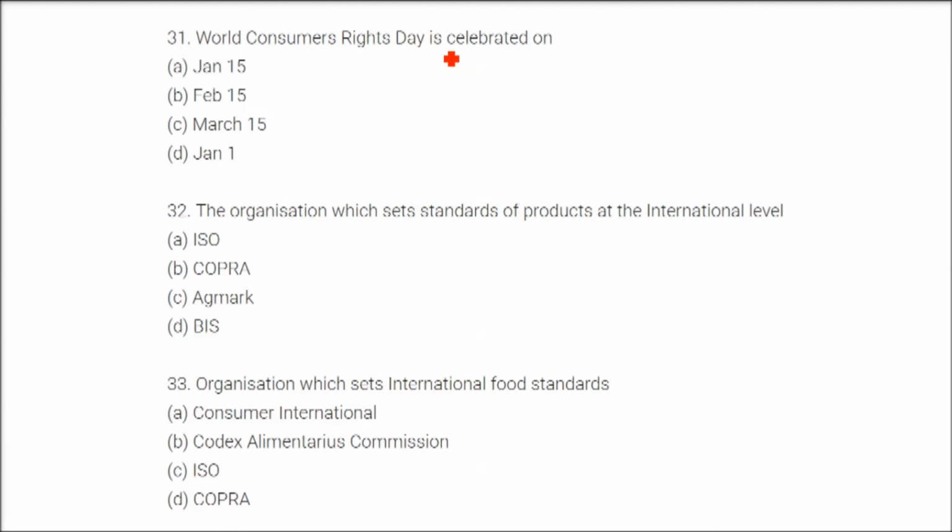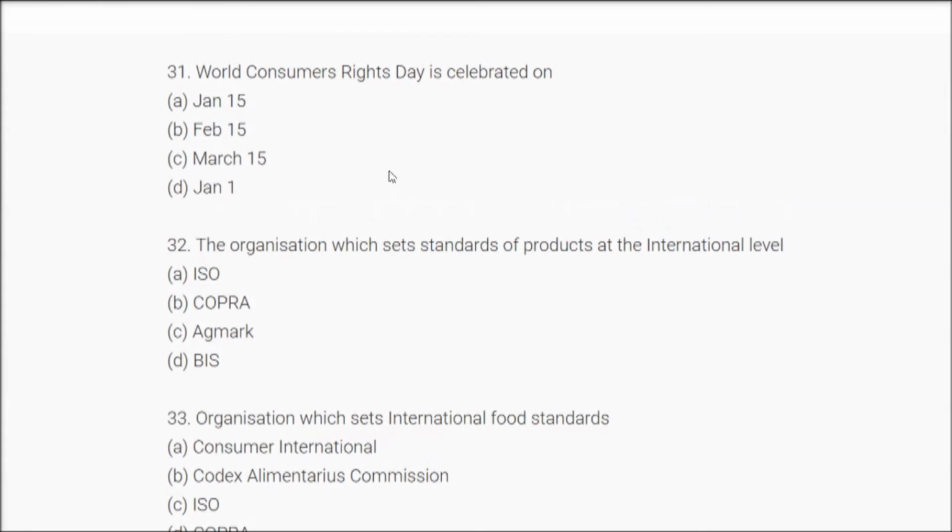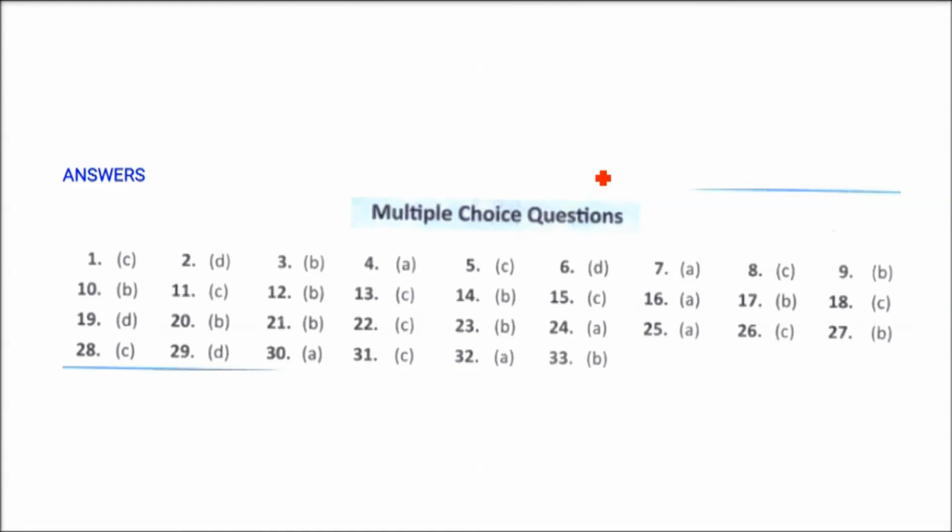World Consumers' Right Day is celebrated on March 15th. The organization which sets standards of products at the international level is ISO, International Organization for Standardization. The organization which sets international food standards is the Codex Alimentarius Commission. This is the organization for international food standards. So these are the keys for the MCQs we have just taken.